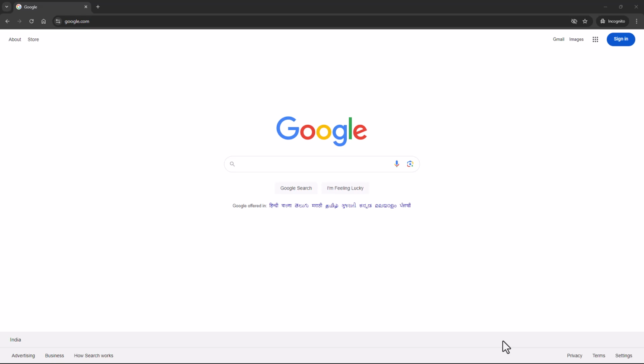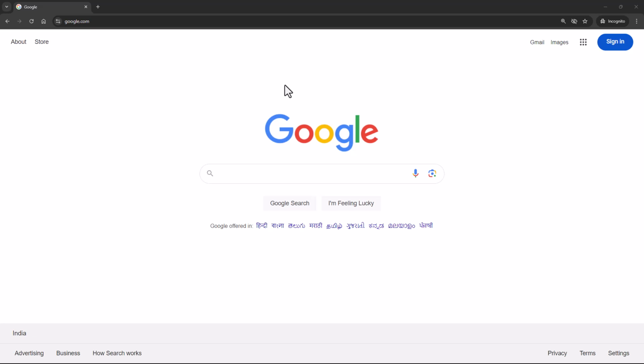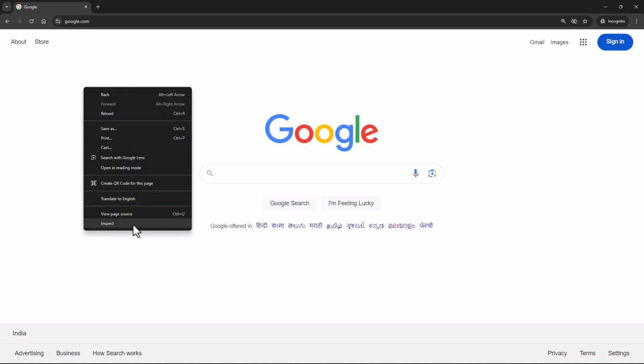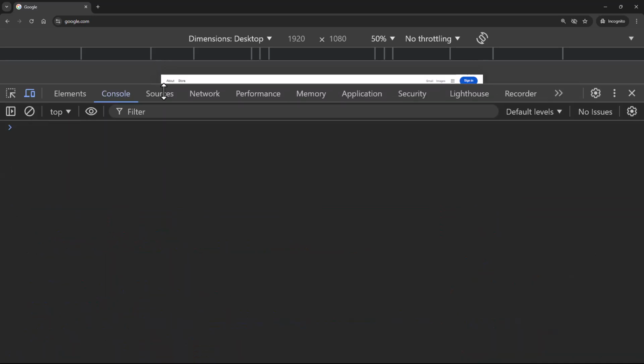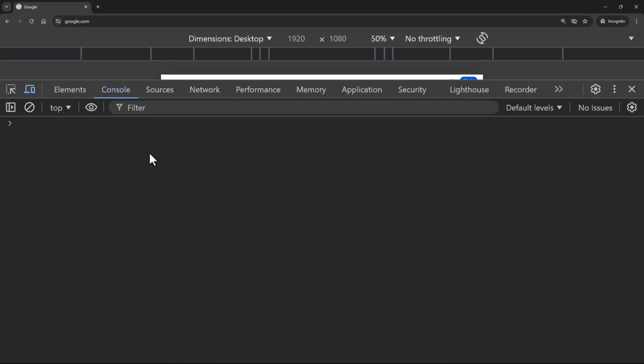So now what we are going to do is see JavaScript in action. What I would recommend is to open the browser of your choice. I'm here on Google Chrome. You can even make use of Firefox if you wish to. Just right click, head over to inspect, and here you will have an option to open up the console. You can resize this the way you want. Now, this console is the browser console, which is inbuilt, and here is where we can execute our JavaScript statements.